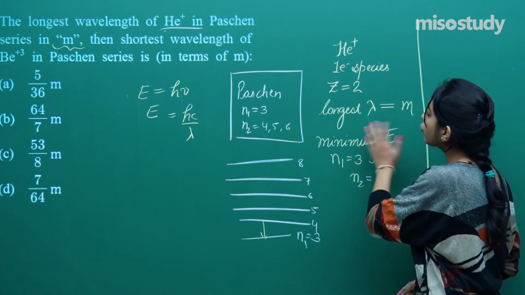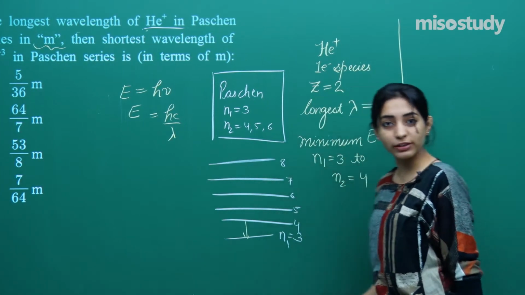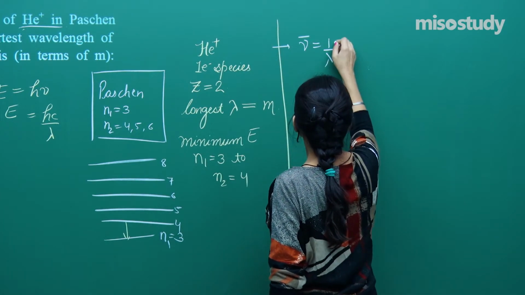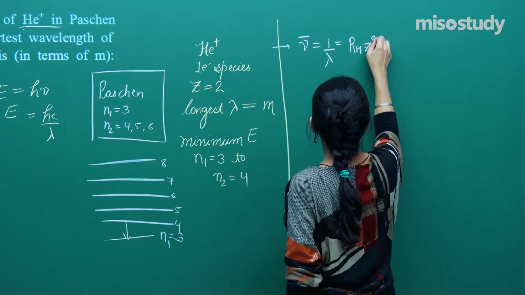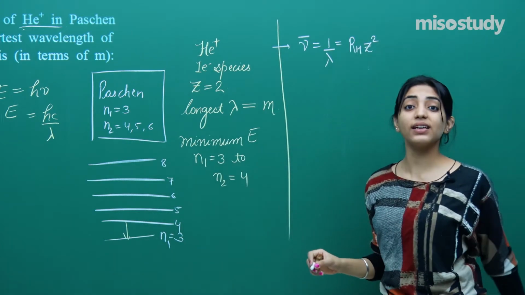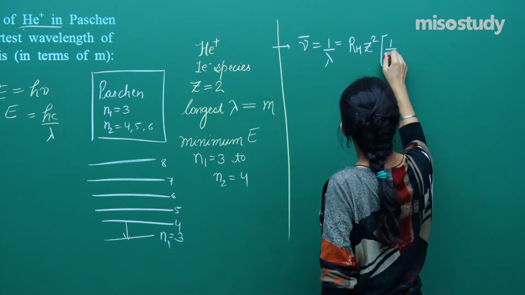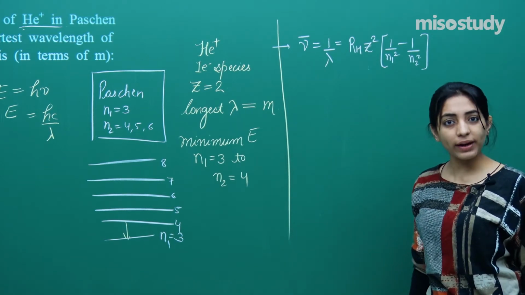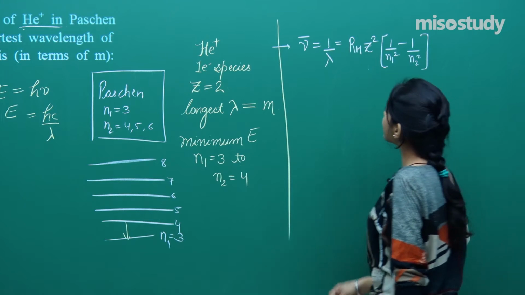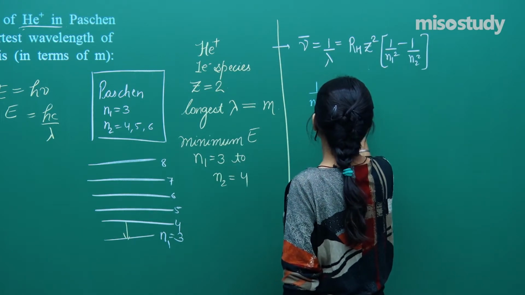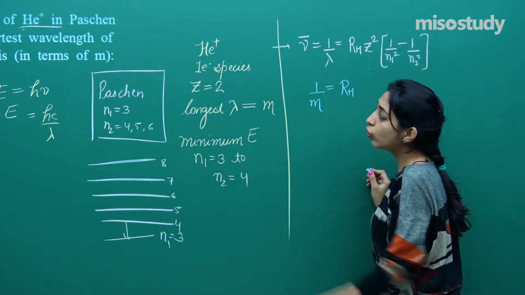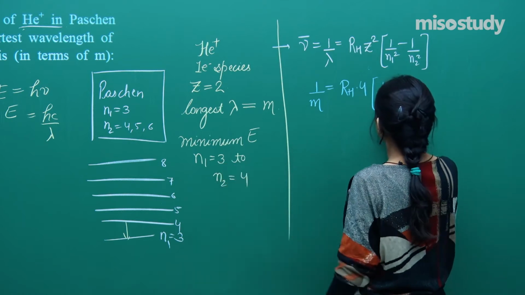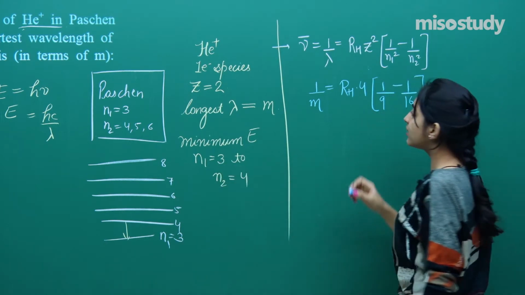Okay. Now let us use Rydberg's equation for this. So can I use nu bar as 1 by lambda, which is RH into Z square, where RH is Rydberg's constant and Z is the atomic number, then 1 by N1 square minus 1 by N2 square. So 1 by lambda is equal to RH into 2 square, which is 4, then 1 by N1 square, which is 9, minus 1 by N2 square, which is 16.